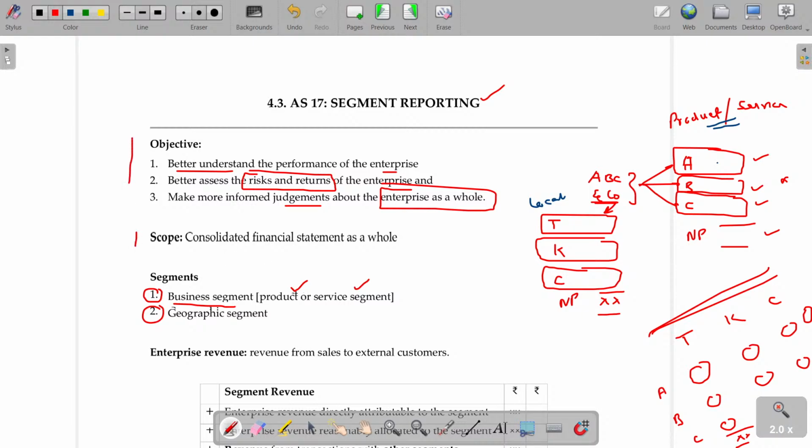Scope: consolidated financial statement as a whole. If ABC and Co. supplies only one item A in Trichy, do I want to prepare that segmentation? No, we don't have any segment reporting required for that, because it is only one location, only one product. Multiple products, multiple locations, then it automatically comes.